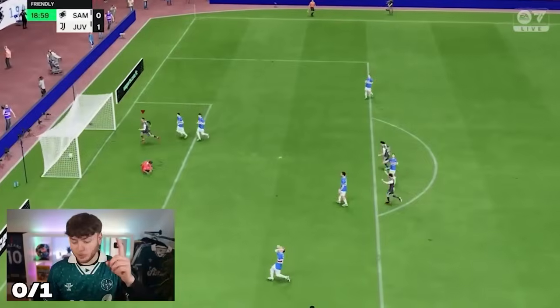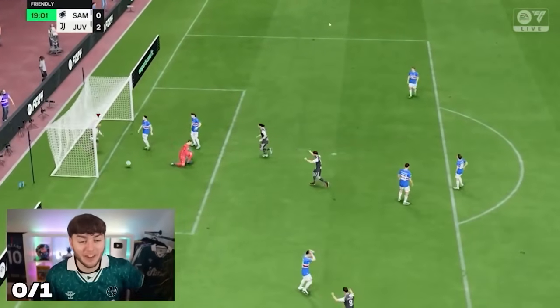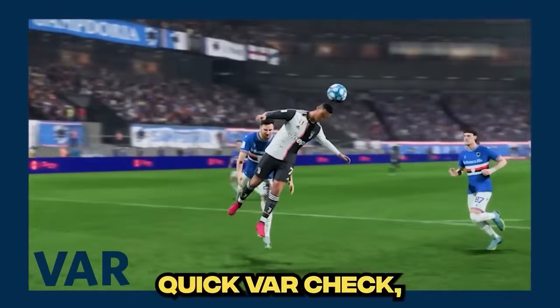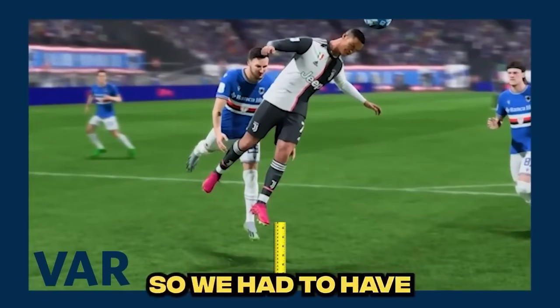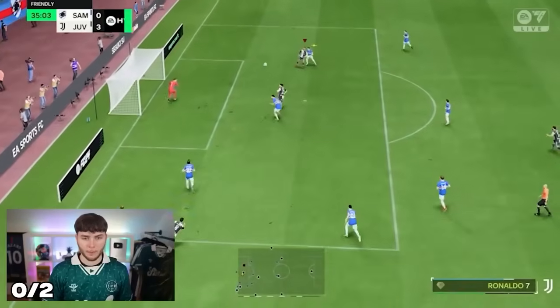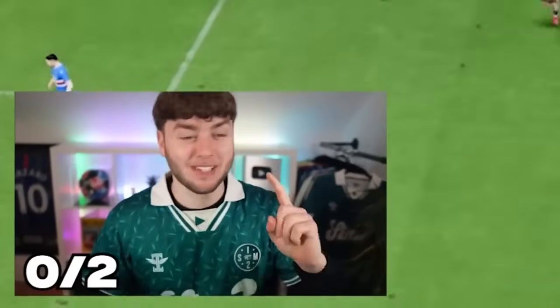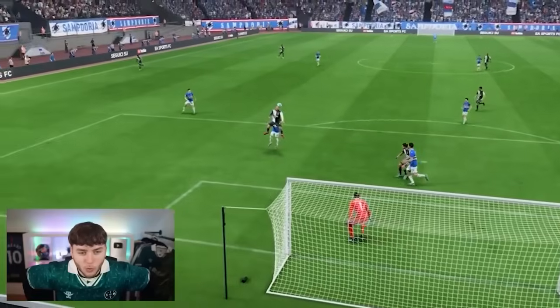Ronaldo, oh, that was a good jump. That was actually a very good jump. He kind of did it in the motion as well. But after a quick VAR check, it was ruled not high enough, so we had to have another go. Jump high. Oh, that was a high jump. That was definitely a high jump.